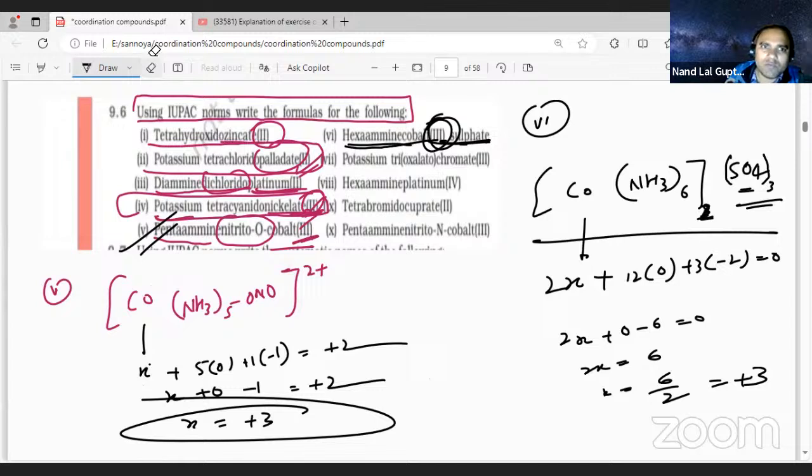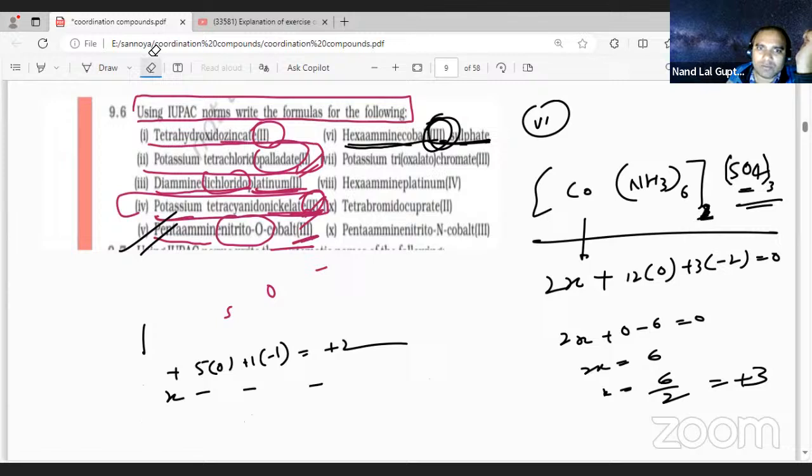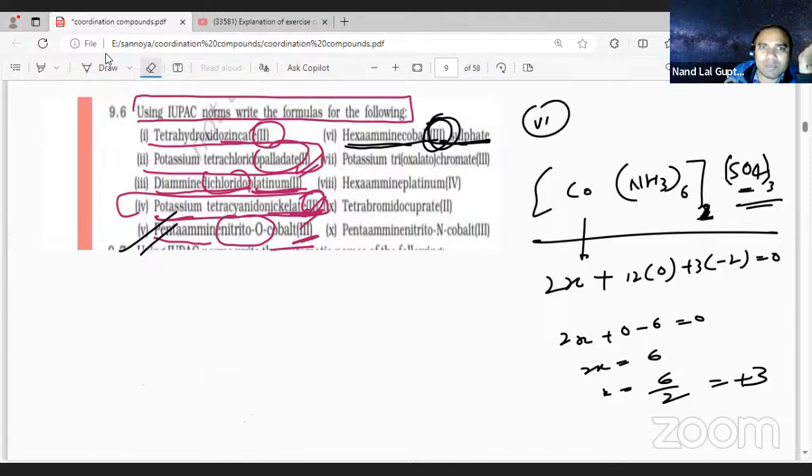Now let us move on and tell the 7th one. Potassium trioxalato. Next one we are going, student, what is there? Potassium trioxalato chromate third. Very simple, student. Potassium will be outside. Trioxalato.